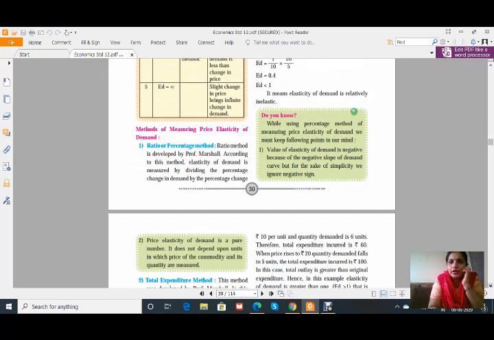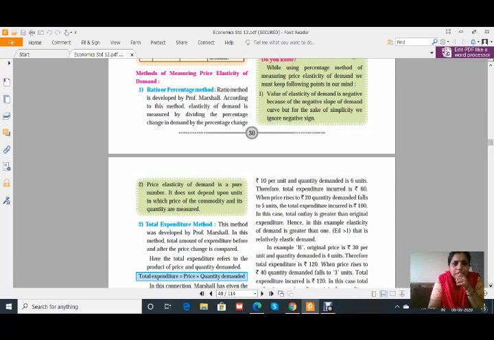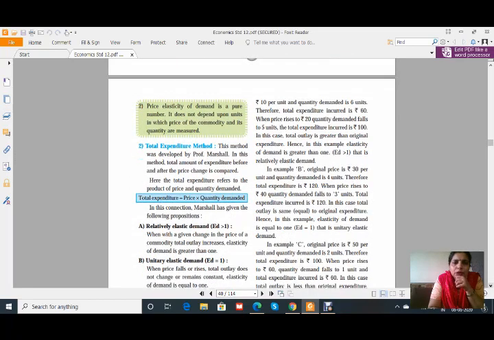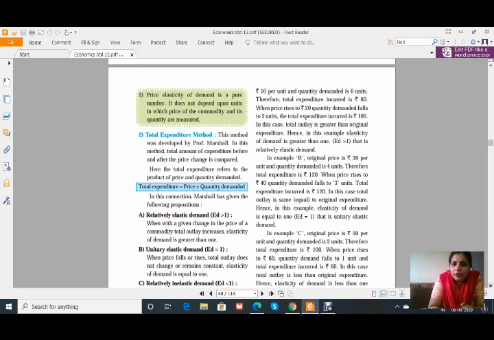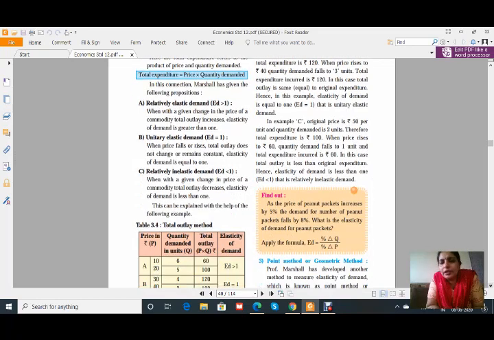After that, the total expenditure method. This method was developed by Professor Marshall. In this method, the total amount of expenditure before and after the price change is compared. It's very simple. Total expenditure is equal to price into quantity demanded. In this connection, Marshall has given the following propositions. According to Marshall only we have to go, because this theory is given here.